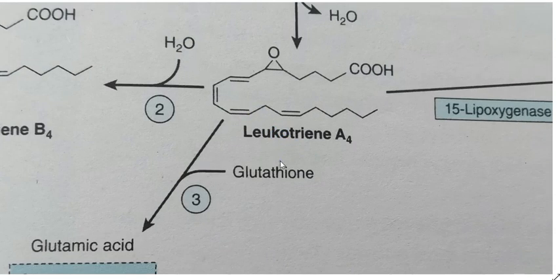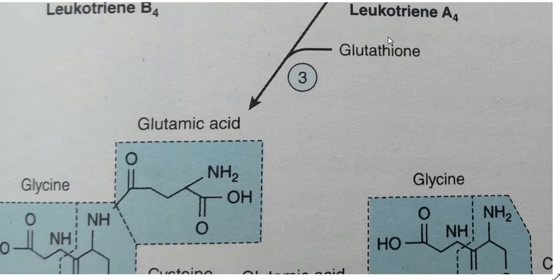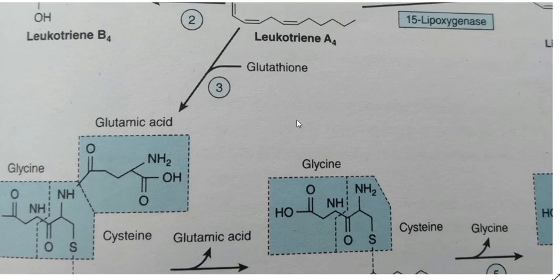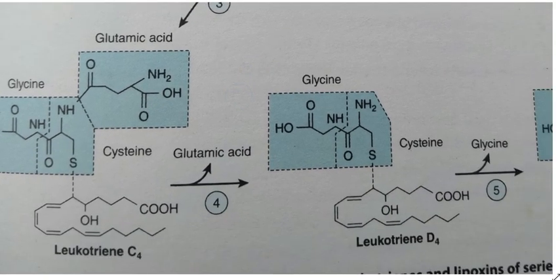Leukotriene A4 can be converted into Leukotriene C4 by addition of glutathione. Leukotriene C4 contains, this is the structure of glutathione, glutamic acid, glycine, and here is cysteine. As you know, the amino acid cysteine contains sulfur. Through sulfur it will bind to Leukotriene A4 and results in Leukotriene C4.